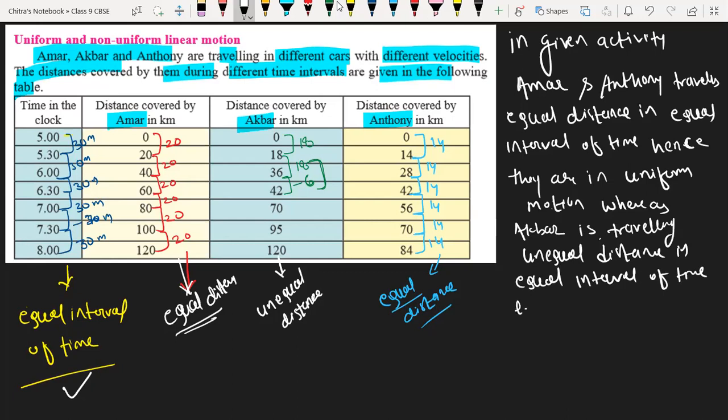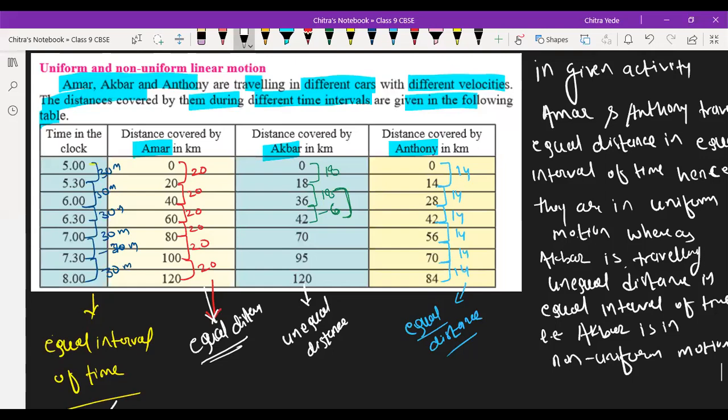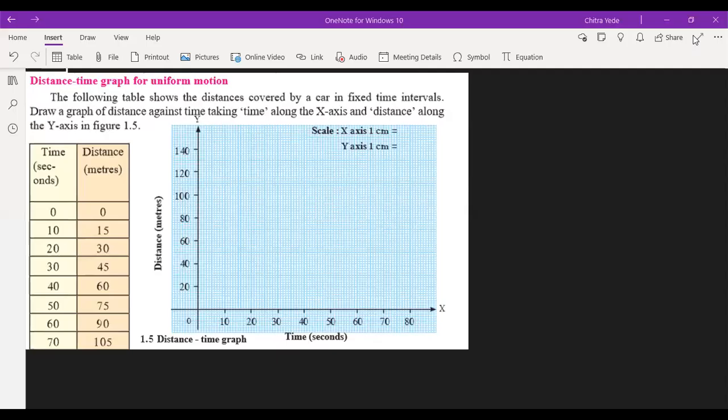That means Akbar is in non-uniform motion. Okay, understood everyone? Yes, sir. Any doubt here? No, sir. Okay, so I want you all to take a screenshot of that.